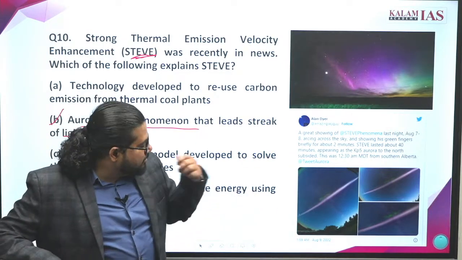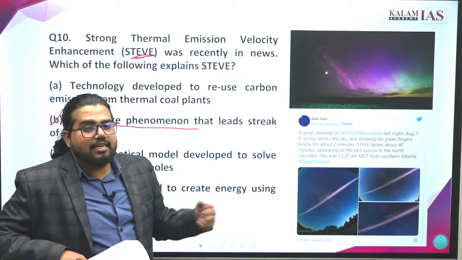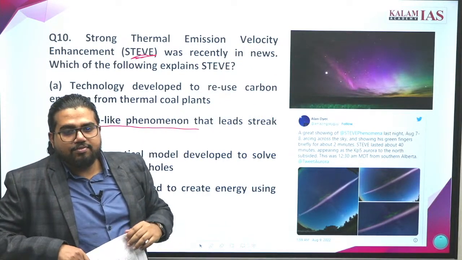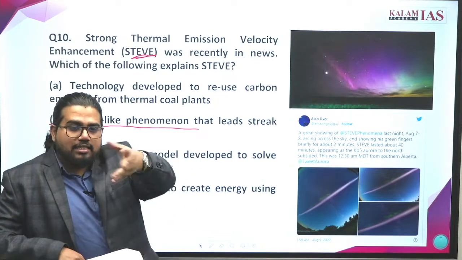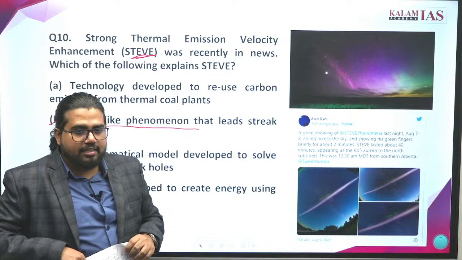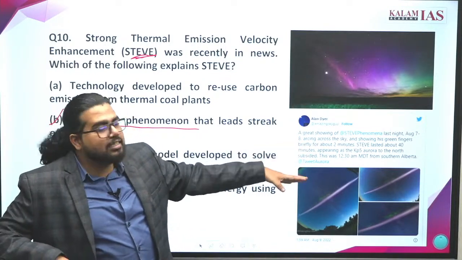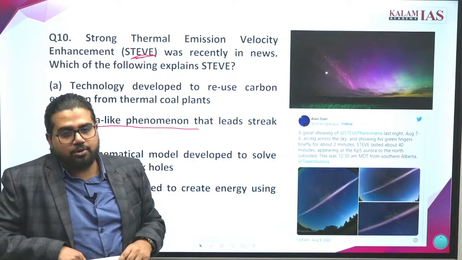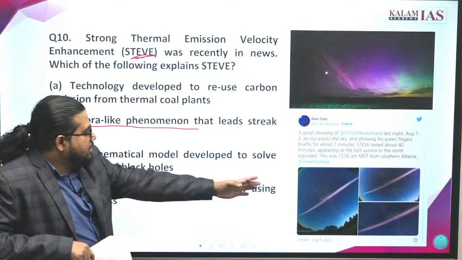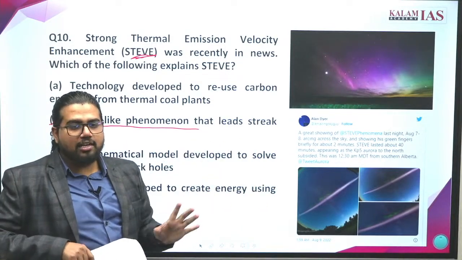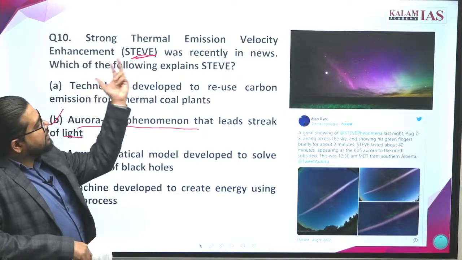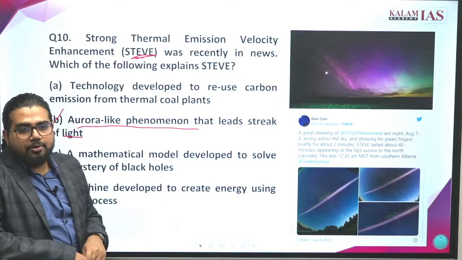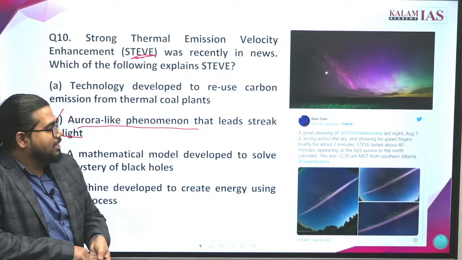And where exactly is this seen? Auroras are only found at very high latitudes, very high latitude countries near the polar circle, Scandinavian countries. But these are seen not at the equator, but at a little bit lower latitudes also, not that much higher latitudes as auroras. Okay, so much physics is not required. The basic horizontal knowledge is enough for this kind of question. At least when you see the term, you have to connect it with aurora or something related to the ionosphere or something happening in the sky.